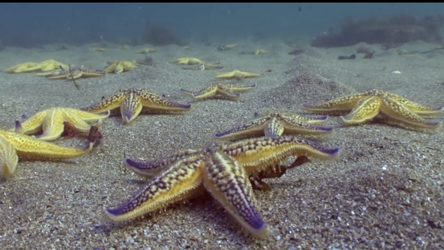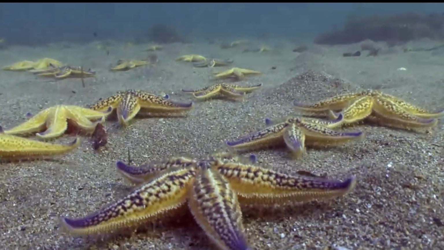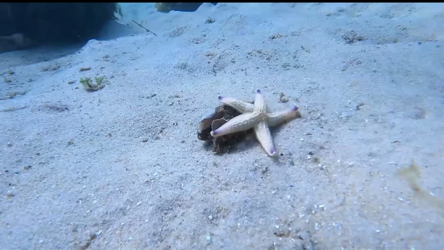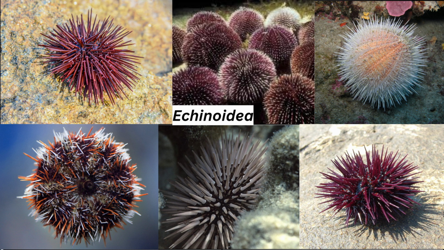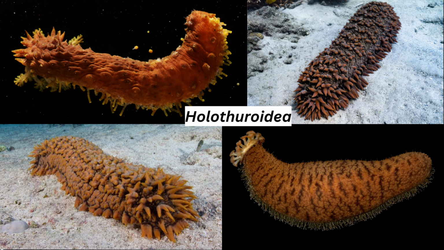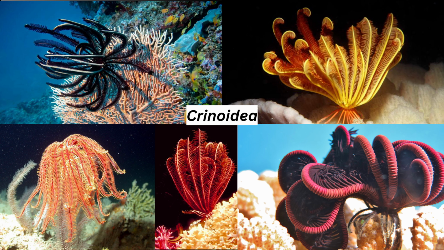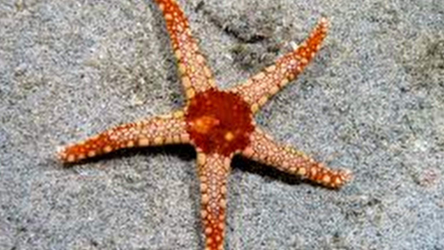The eighth phylum is Echinodermata. These animals have small spikes on their outer skin, giving them a rough appearance. They exhibit radial symmetry and are divided into class Asteroidea, class Ophiuroidea, class Echinoidea, class Holothuroidea, class Crinoidea. India has almost 200 species of Echinoderms, with class Asteroidea being the most common. They are quite abundant in India's coastal region.